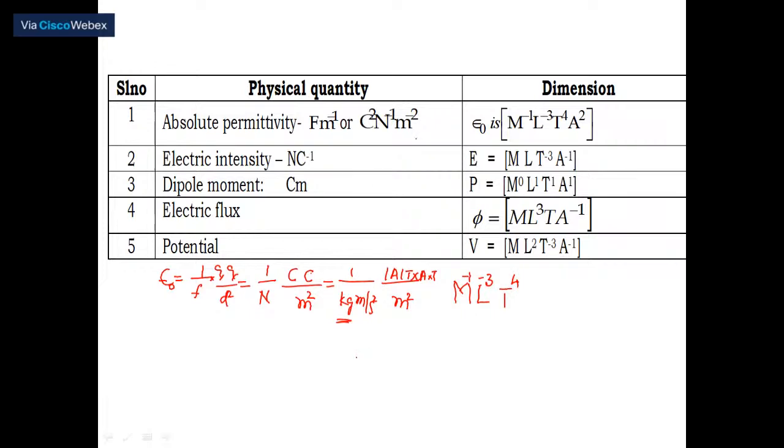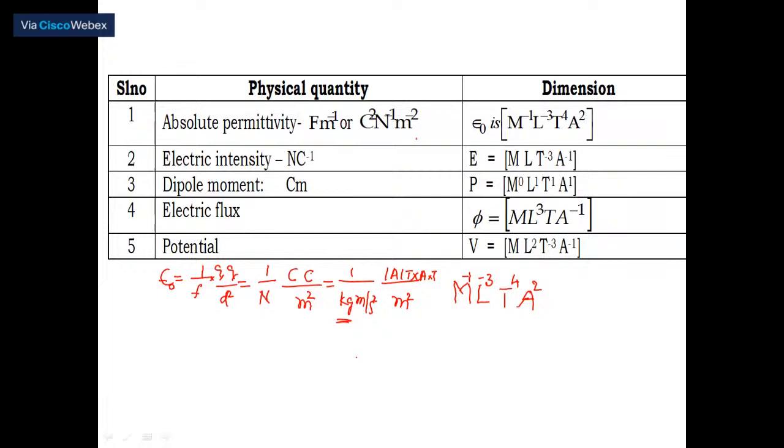Right? Next, ampere and ampere, so ampere square. Now look at that: M power minus 1, L power minus 3, T power plus 4, A power plus 2. That is the dimensional formula for absolute permittivity, that is epsilon naught.